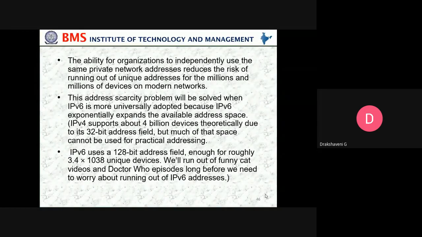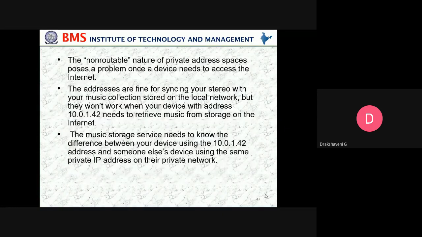out of IPv6 addresses. The non-routable nature of private address space poses a problem once a device needs to access the internet. The addresses are fine for syncing your stereo with your music collection stored on the local network, but they won't work when your device with address 10.0.1.42 needs to retrieve music from storage on the internet.